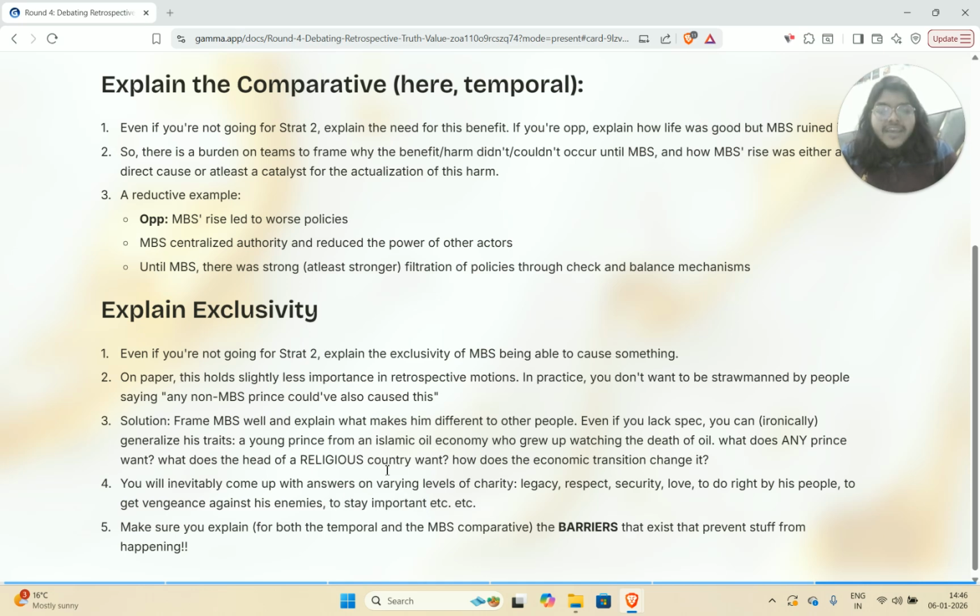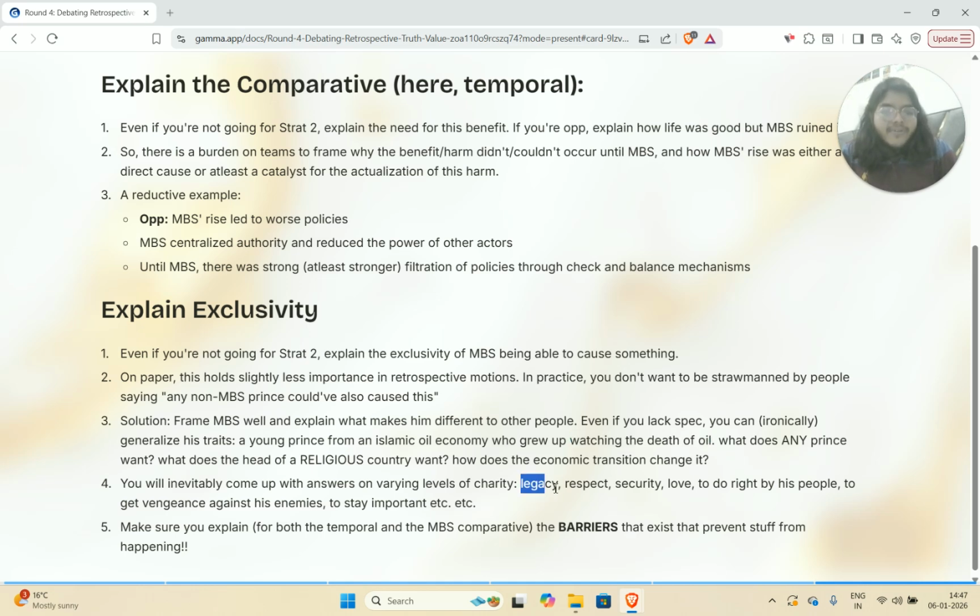So once you're able to come up with a bunch of these questions, you can answer them, and then you're able to explain these things as being unique to MBS somehow. Because even if the urge for legacy is itself not unique to MBS, the specific sentence that you came up with and the specific combination of traits is. MBS is probably not the only ruler in the world who wants to leave a legacy behind. But he's one of the only rulers in the world who used to have a country that was dependent on oil and now grew up watching the death of oil.